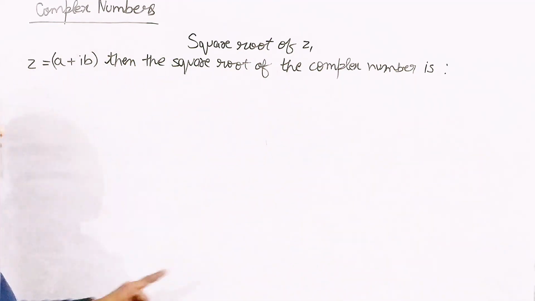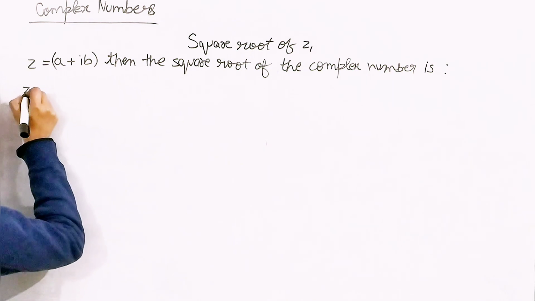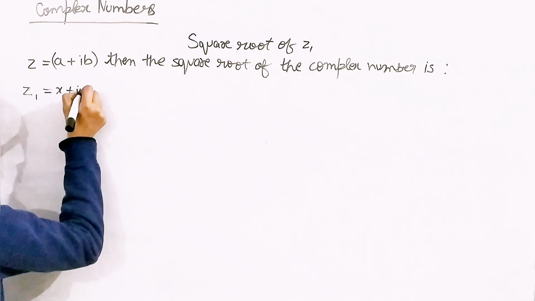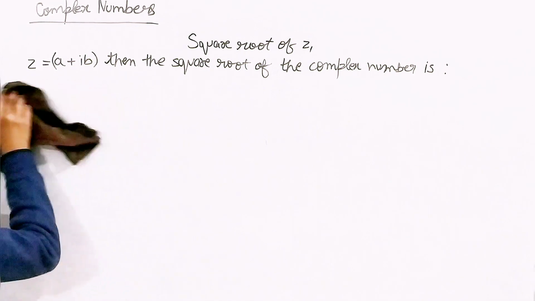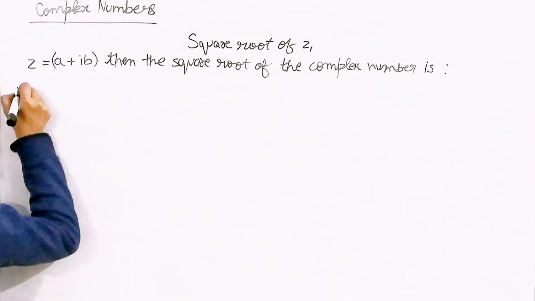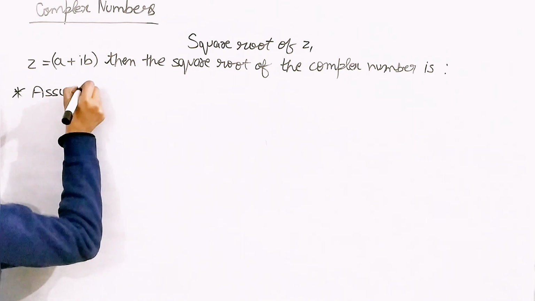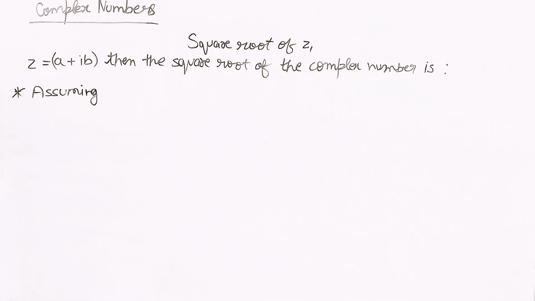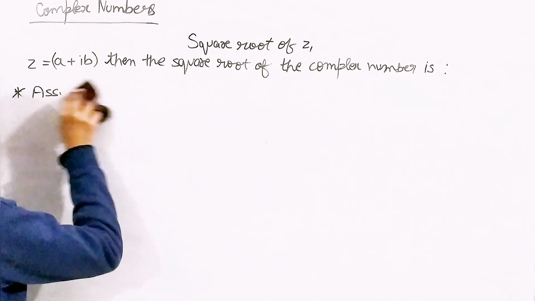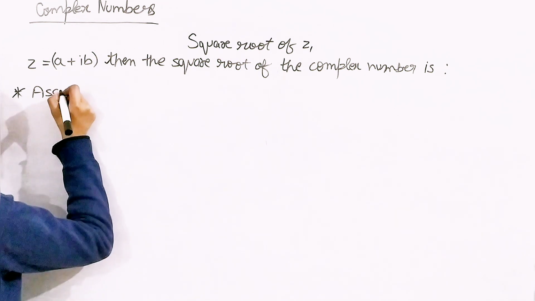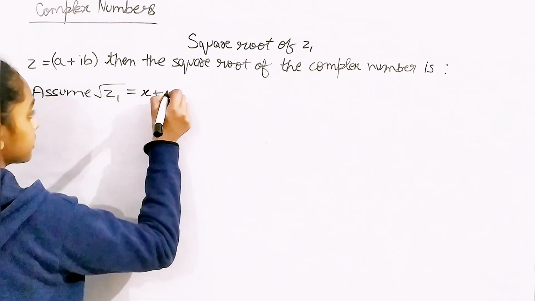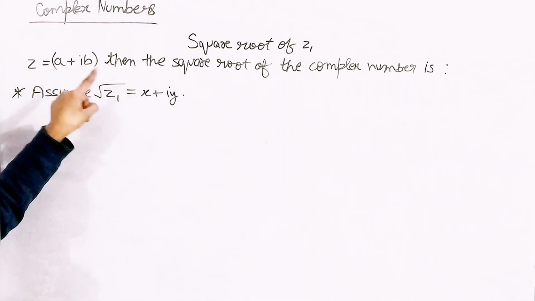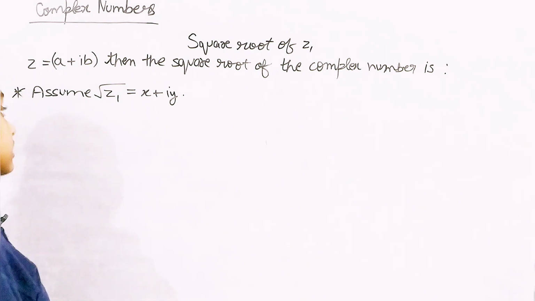Now let's assume that the square root of z1 is equal to x plus iota y. Let me write it again, as it's a little light. There's no need to write exactly what I'm saying, so I'll write it in a short way: assume the square root of z1 is equal to x plus iota y.